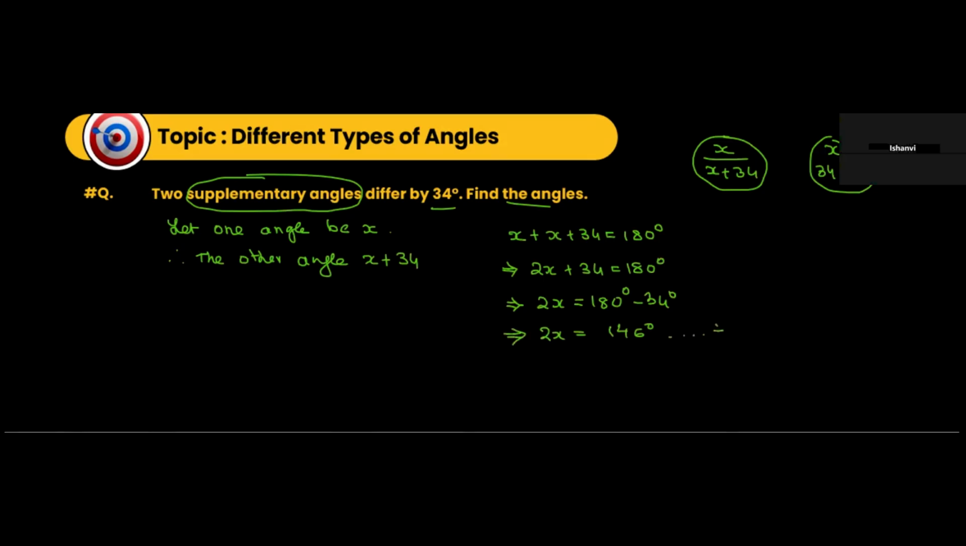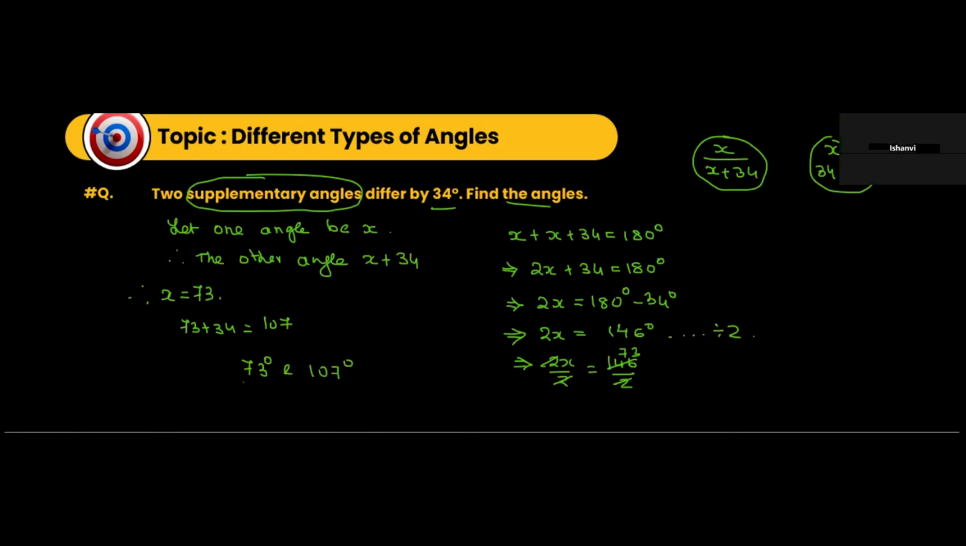If you divide this by 2, this will become how much? 2x by 2 is equal to 146 by 2. This and this get cancelled, 73. So therefore, x is equal to 73. So what is the value of the other angle? That will be 73 plus 34. That's how much? 4 plus 3, 7. 7 plus 3, 10. So the two angles are 73 degrees and 107 degrees.